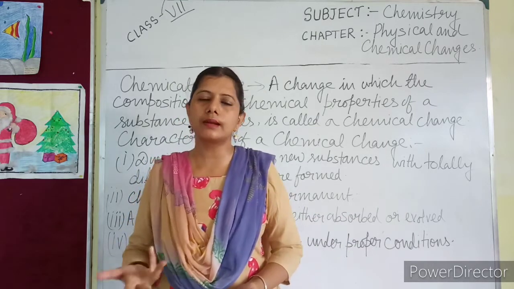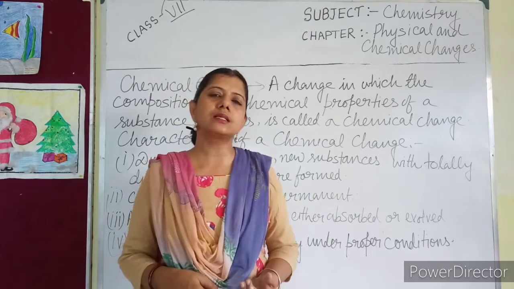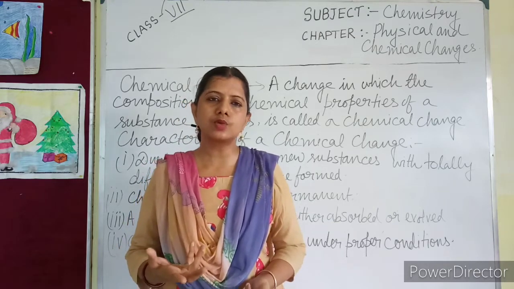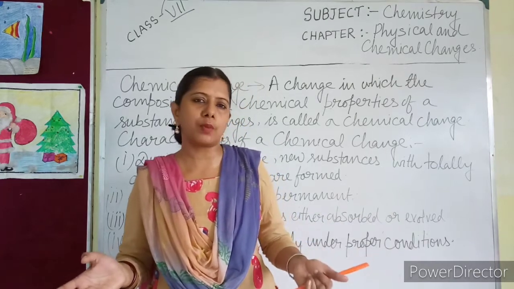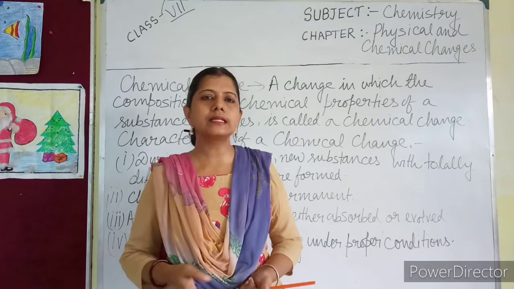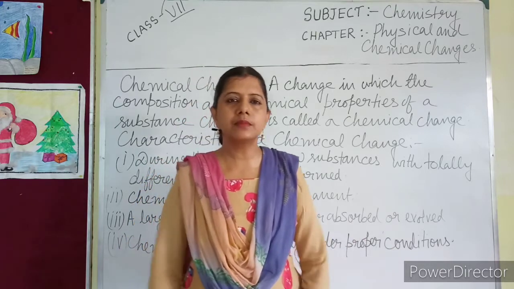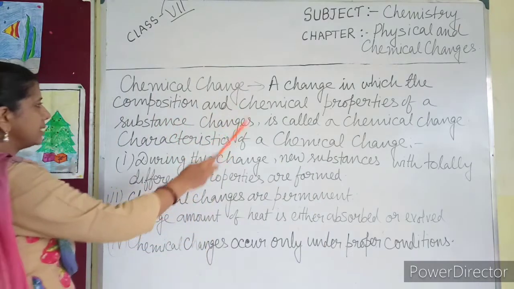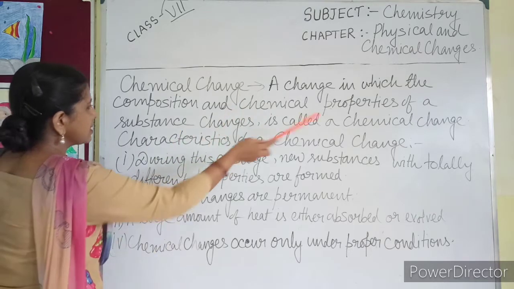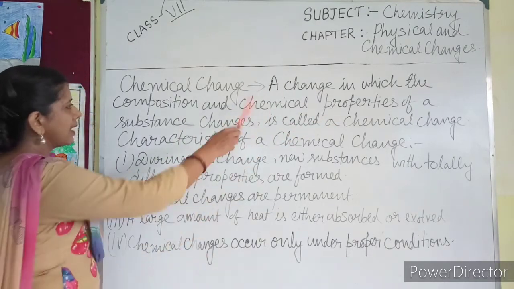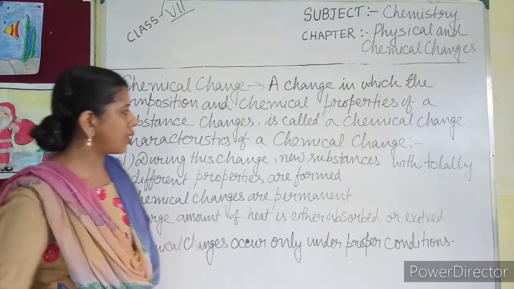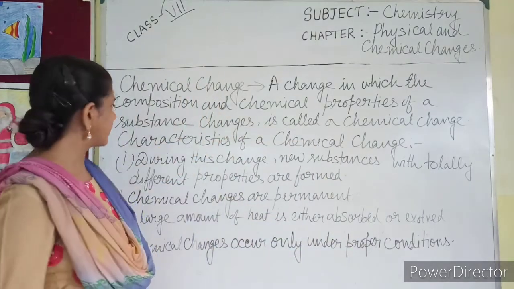The definition of chemical change I have already told you. Chemical change means a change in which a totally new substance is going to form, with totally different chemical properties. The substance that we get is of totally different property. The same thing I have written here. What is chemical change? A change in which the composition and chemical properties of a substance change is called a chemical change. This is the definition of chemical change.